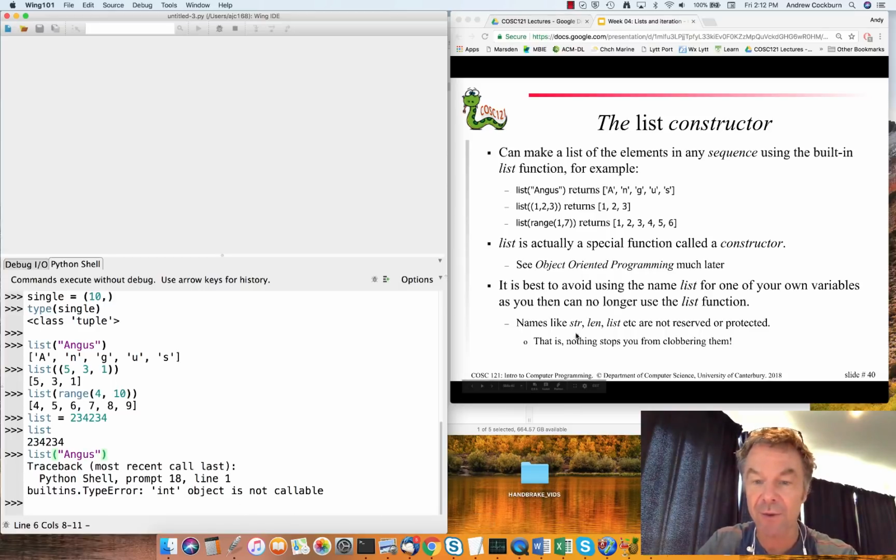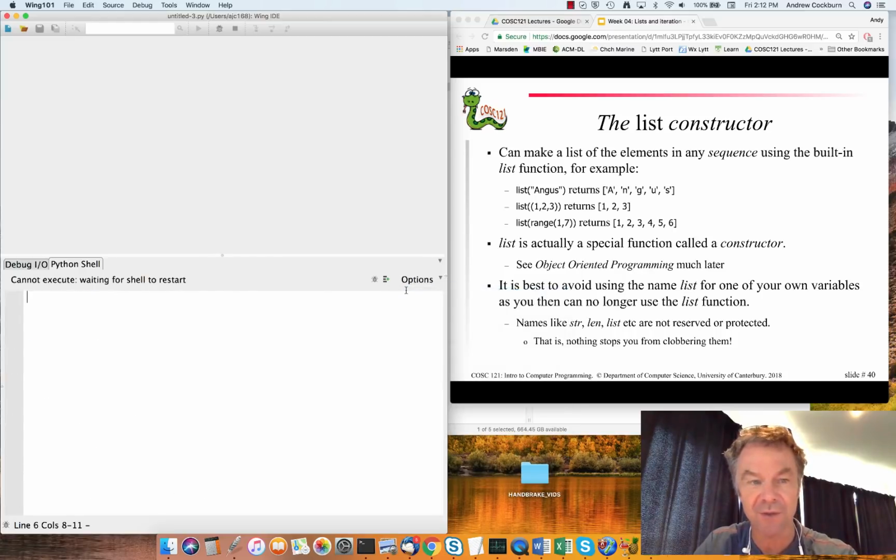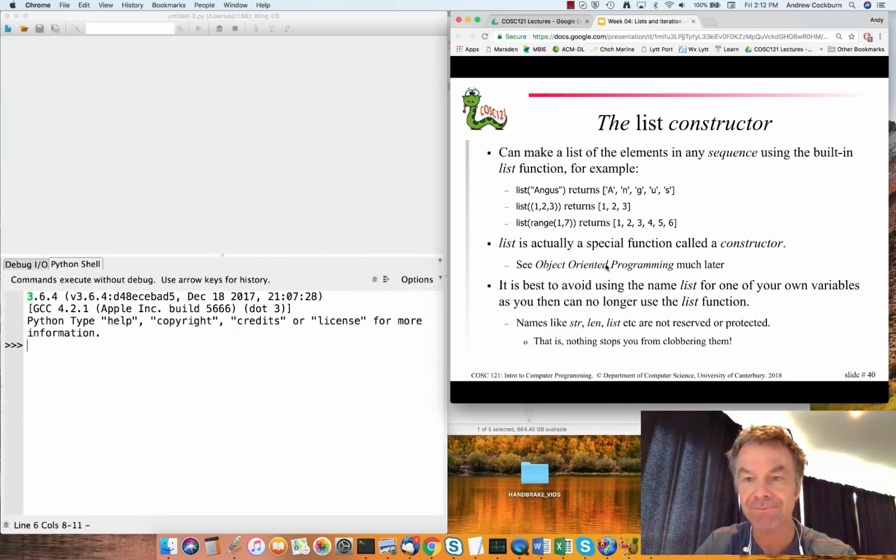So take care with assignments like that. If there's a keyword in Python, make sure you're not making an assignment to it. So str, len, list, any of these names can be overwritten. Take care not to do so. So I'm going to restart my shell to make sure things are fresh and ready to go again.